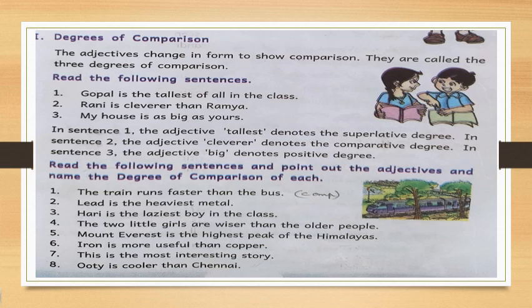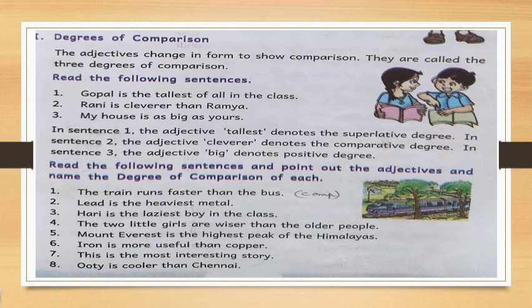Now see the next one. Read the following sentences and point out the adjectives and name the degree of comparison of each. Okay. So what you have to do here is read the sentences and write in the brackets which degree it denotes. Is it a positive degree or comparative degree or superlative degree? You have to mention there.